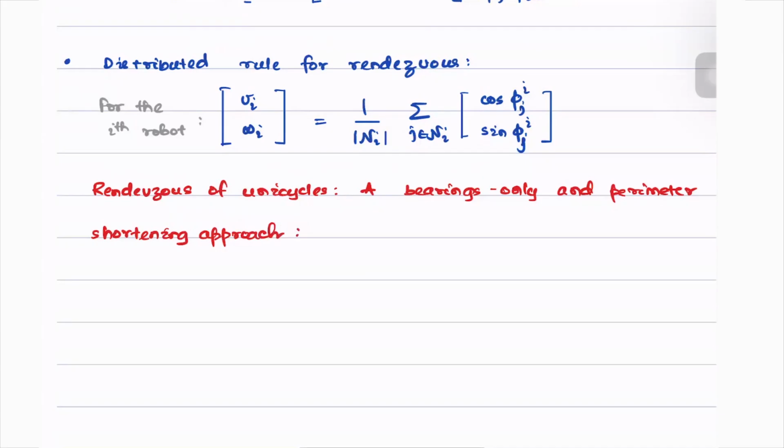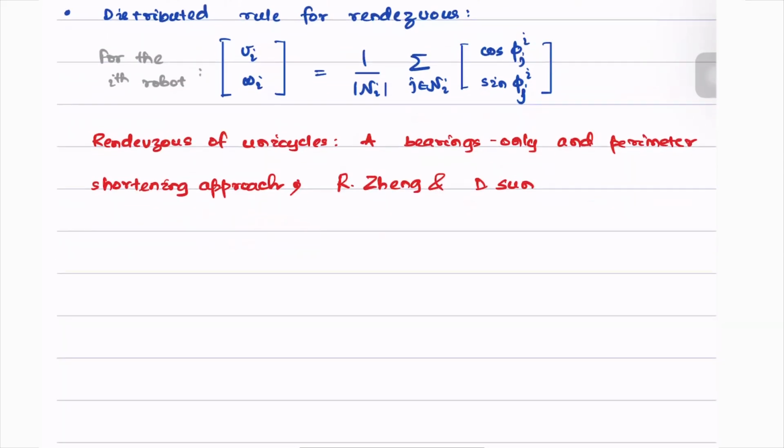So in this paper, the authors Zeng and D. Sun proposed the guidance law given here. And this guidance law ensures rendezvous.